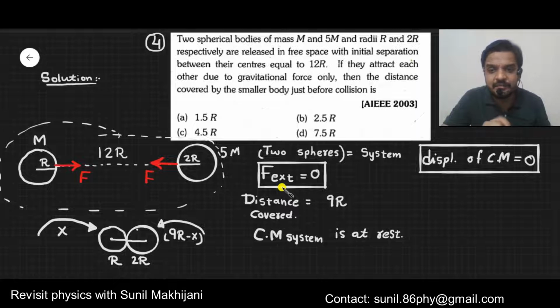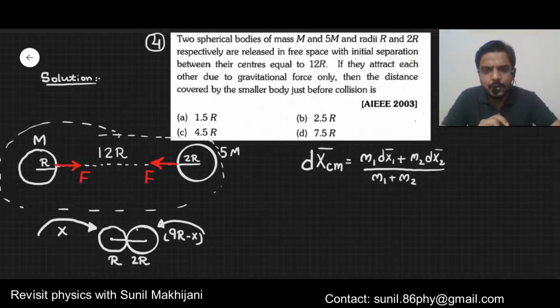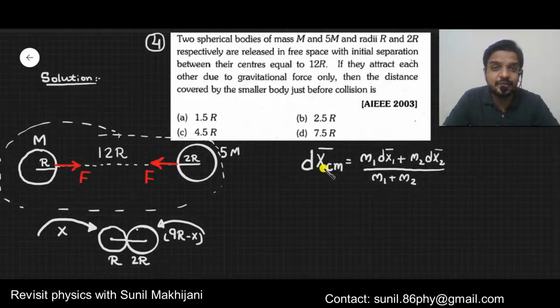Now I am clearing the screen and will write again. Now you are aware of this formula. It's a formula for displacement of center of mass. Since only two bodies are there, I have written m1 and m2 terms only. As I told you, displacement of center of mass was 0, so I will put this value as 0.